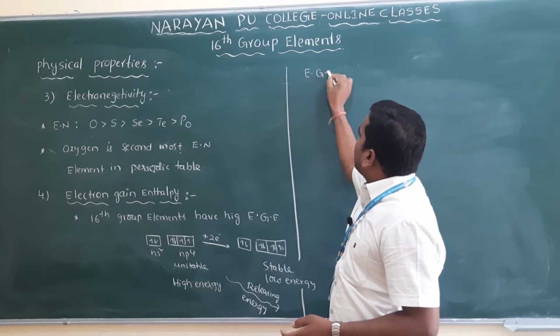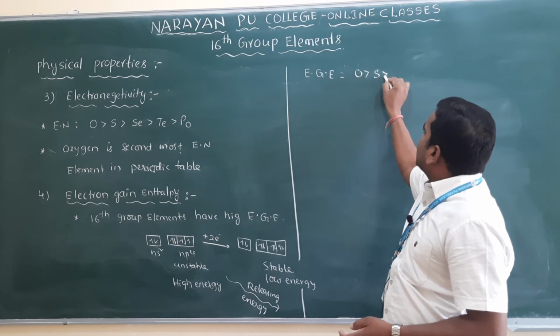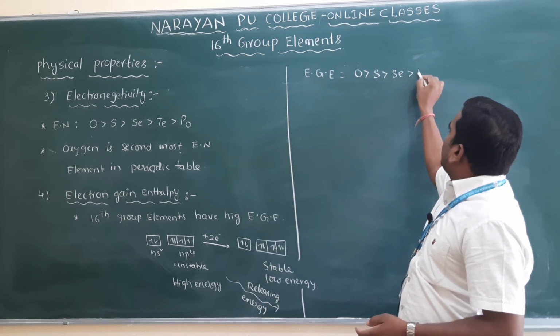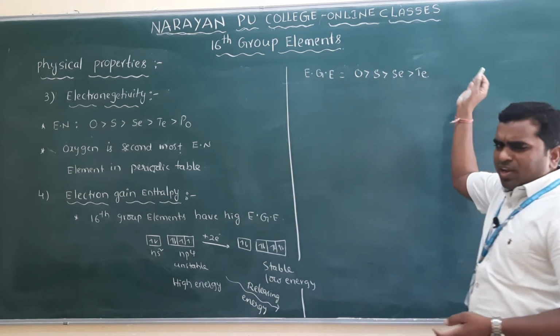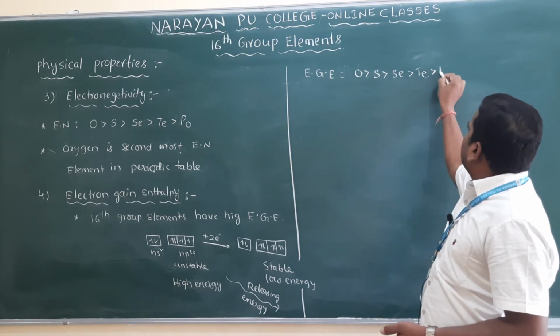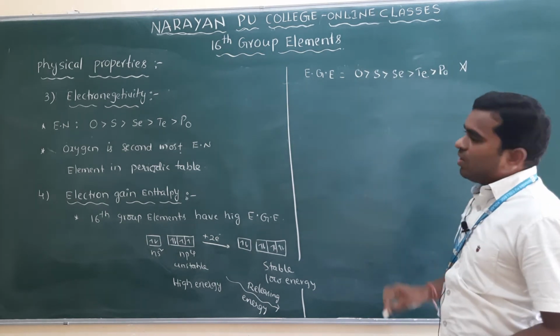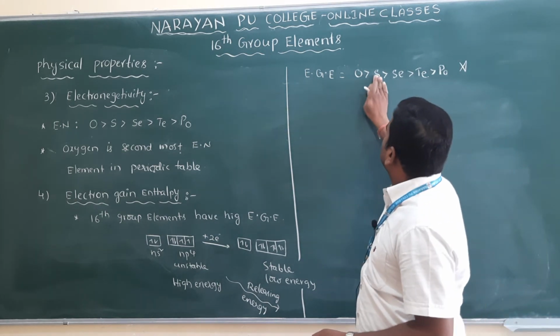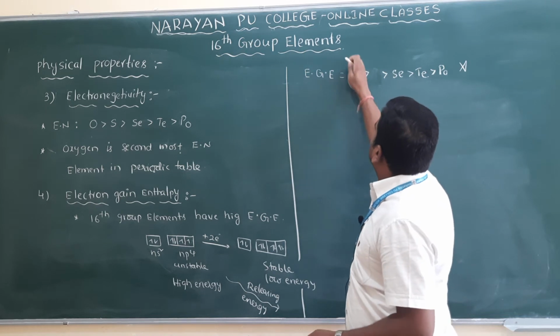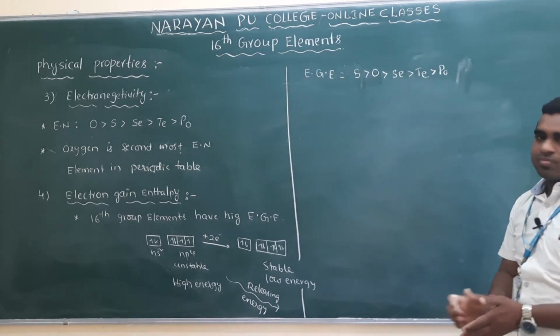But here, the electron gain enthalpy order should be in this way: oxygen, sulfur, selenium, tellurium and polonium. I will not write polonium, it is last, but you can write it, no problem. But this order is wrong. The correct order is: sulfur comes first and then oxygen.